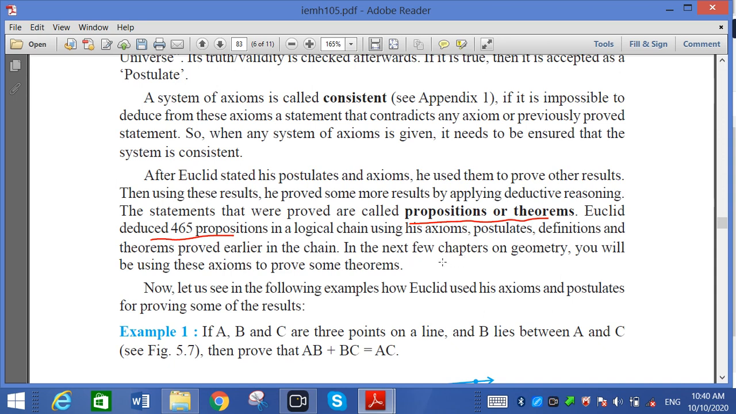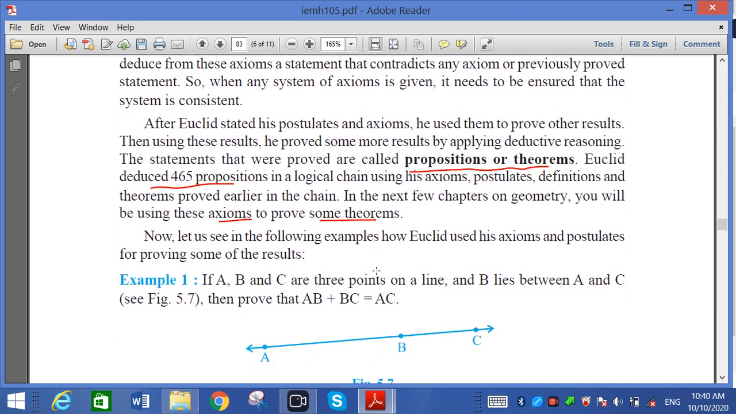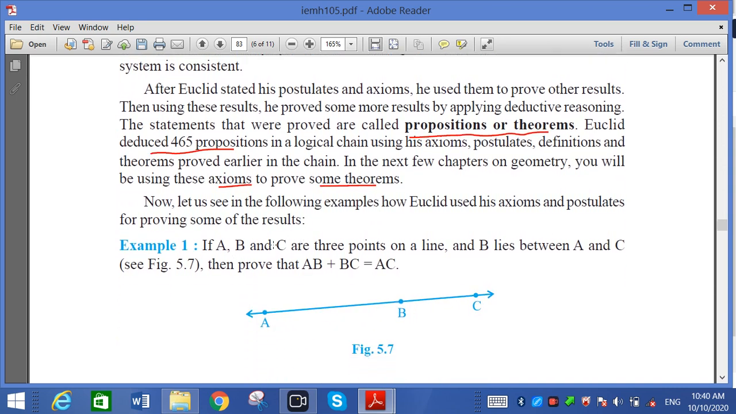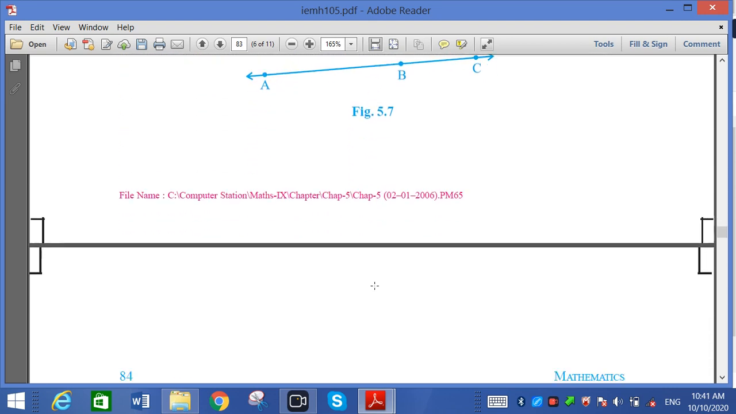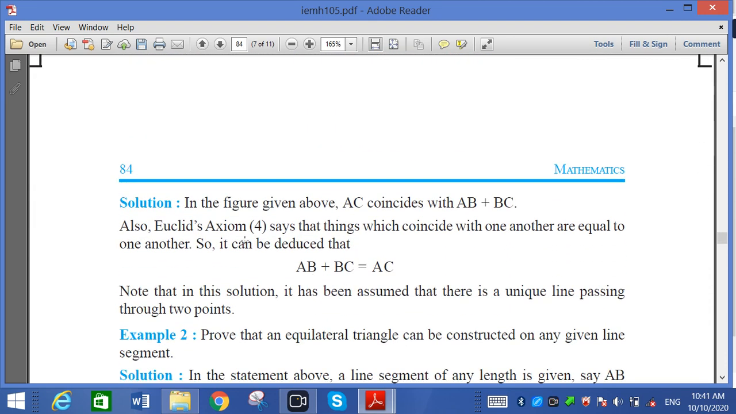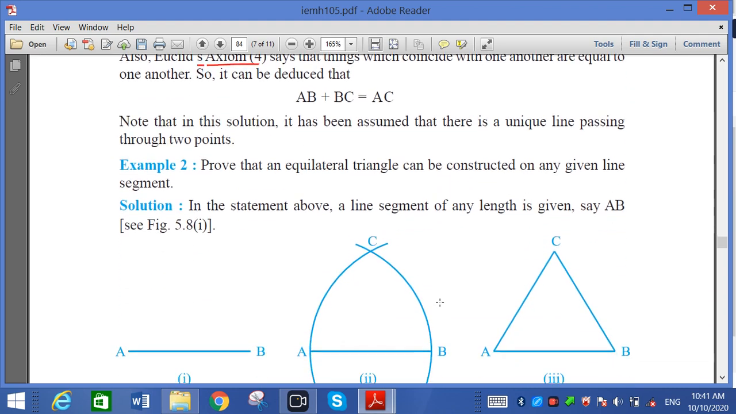In the next few chapters on geometry, you will see how axioms are used to prove theorems. Example 1. If A, B, C are 3 points on a line, and B lies between A and C, then prove that AB plus BC is equal to AC. So we have to prove it. If you see the figure, we use the fourth axiom, that things which coincide with one another are equal to one another. So AB plus BC is equal to AC. Note that in this solution it has been assumed that there is a unique line passing through the points.